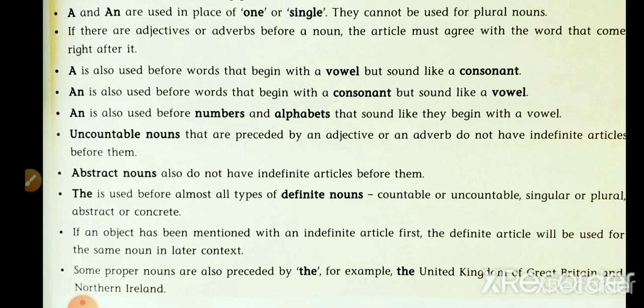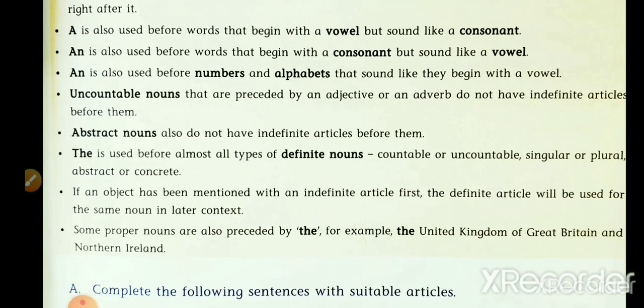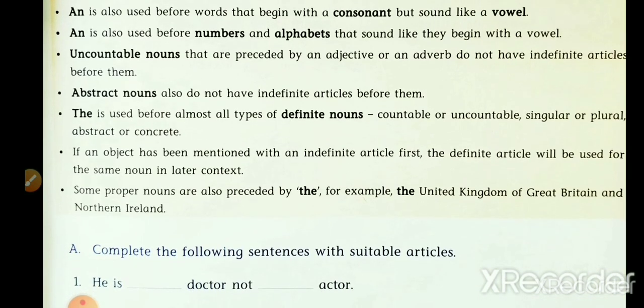An is also used before words that beginning with a consonant but sound like a vowel. And like that, vice versa, an article is used before vowel sound. Sound must be vowel, then we have to put an article. If spelling started with a consonant letter but sound is vowel, then we have to put an article before that. Now next topic is there: uncountable nouns that are preceded by an adjective or an adverb do not have indefinite article before them.